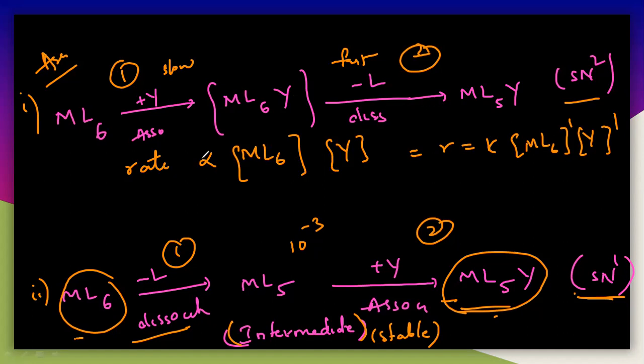And see here, so why is it actually slow here? Because this is a saturated complex here. So ML6, they are completely filled, and ML6 is a completely octahedral structure. So ML6 is a saturated complex, completely filled, and you have to break it.